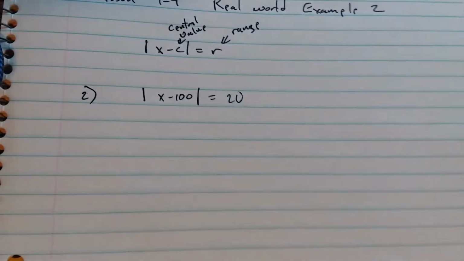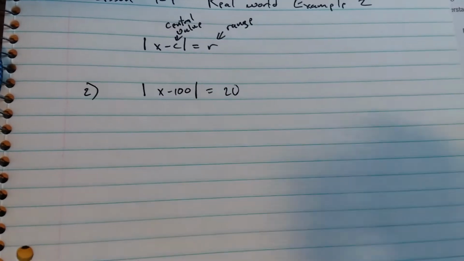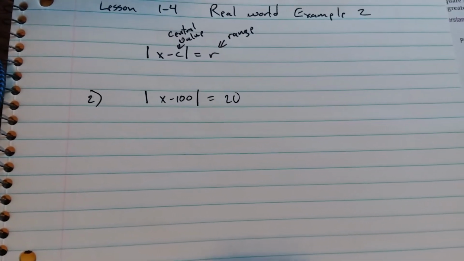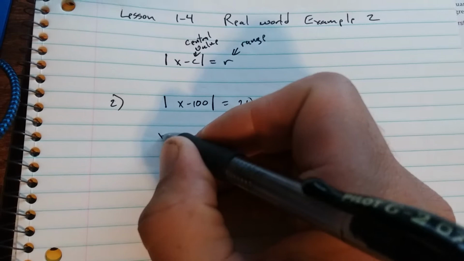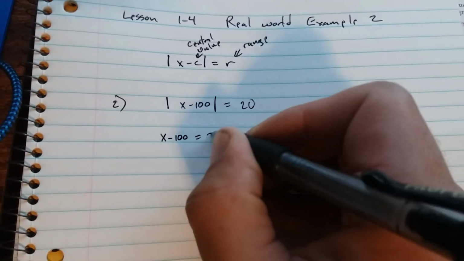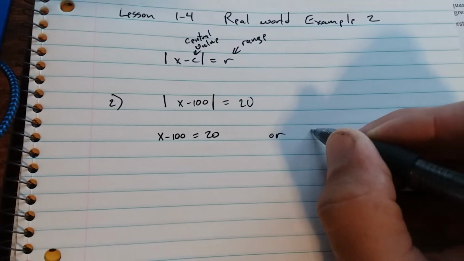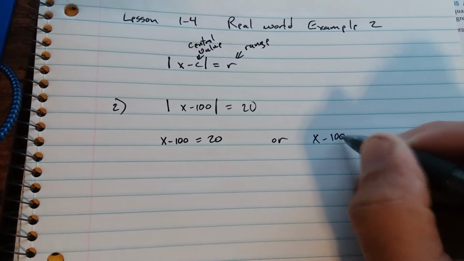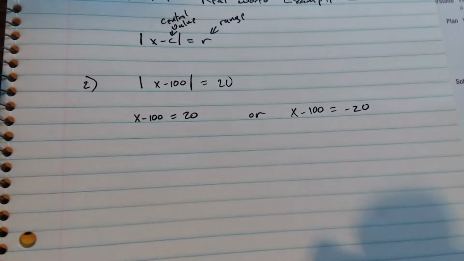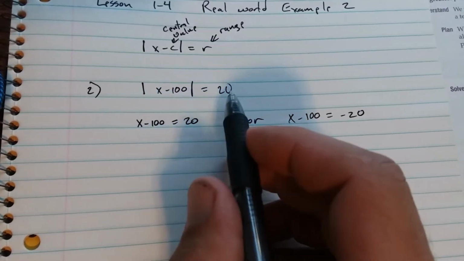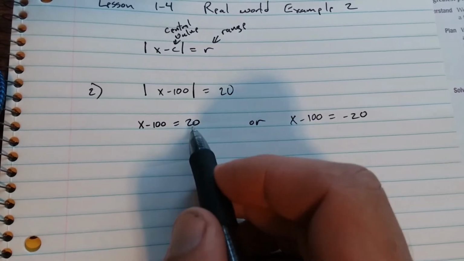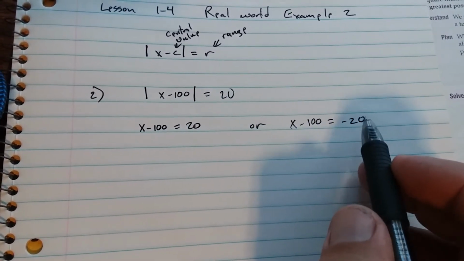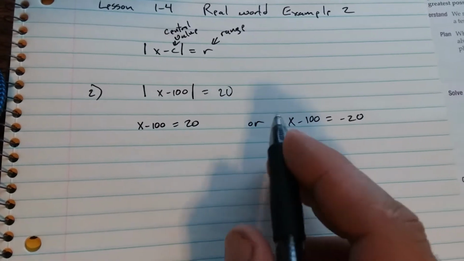So now when we solve for x here, we'll have the size of the smallest and biggest possible tennis racket. So we have x minus 100 equals 20, or x minus 100 equals negative 20. When you remove the absolute value symbols, you make the other side positive, and then you write it again as negative, because it could be either or here.